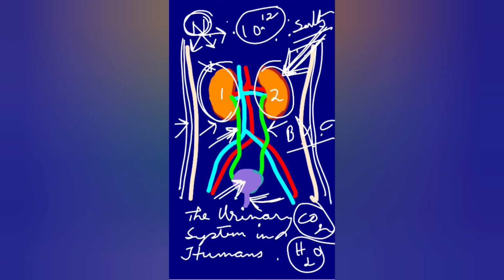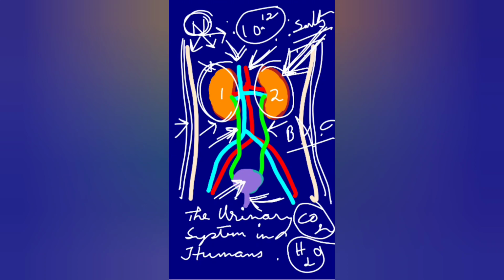Before I change the page, one more thing. You see the red color one, a tube, that is a blood vessel. Renal artery, it carries the blood to the kidney, and there it gets divided into fine capillaries, we'll see. And this blue one which I have shown you, that is the renal vein that will carry the blood back from the kidney. So that red color renal artery brings the blood which will be filtered. After filtering, it will be carried back by the renal vein.